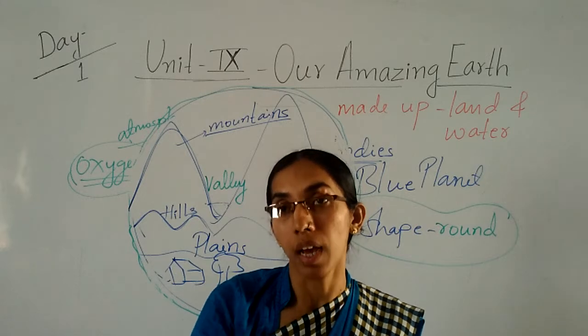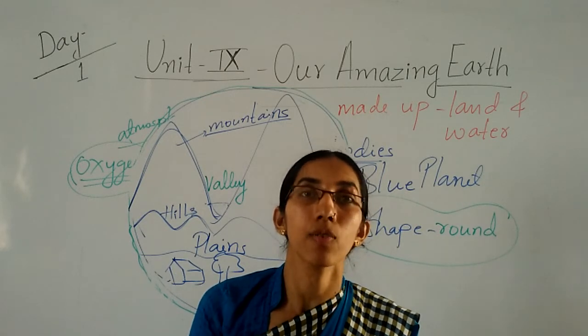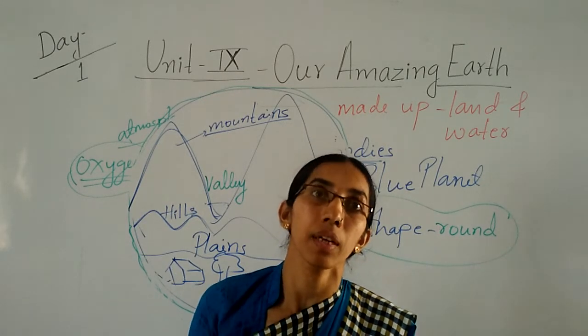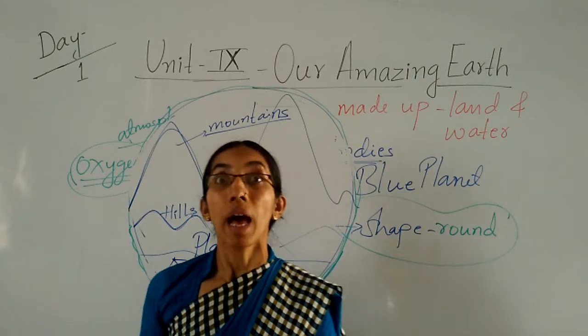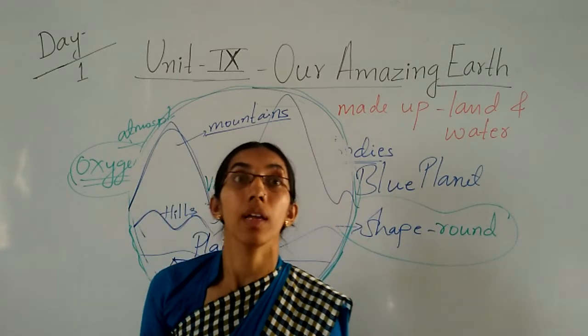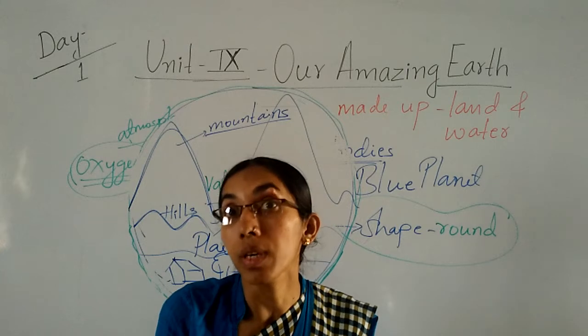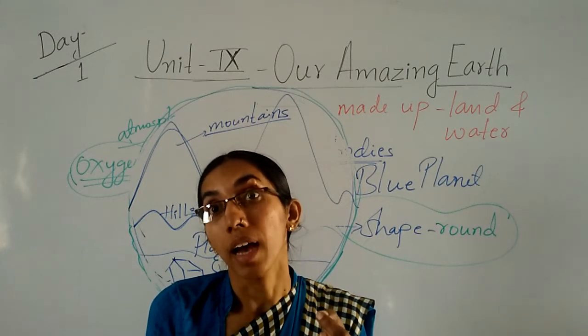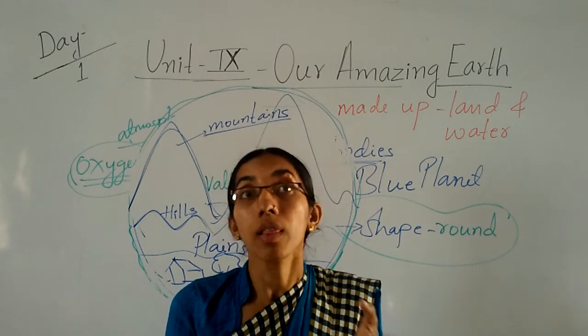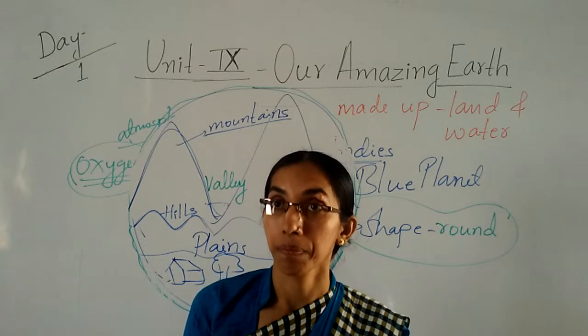When you go outside, the soil you see is yellow in color, a different soil. Black soil also comes, red soil, alluvial soil, then sand, rocky. So all these soils are different.